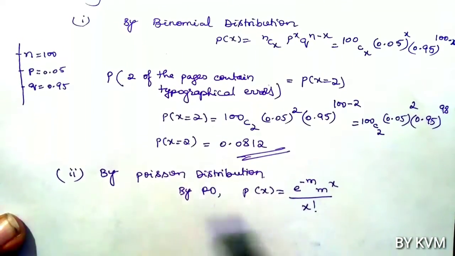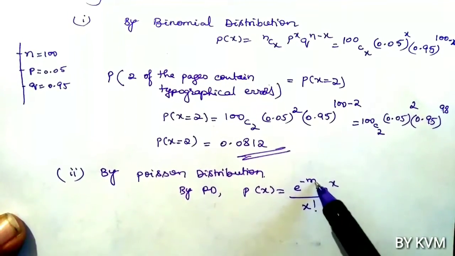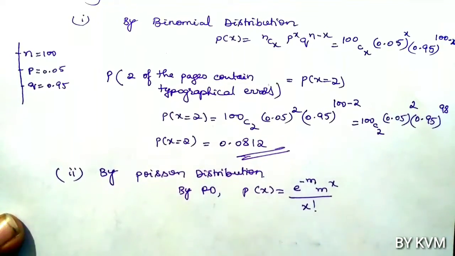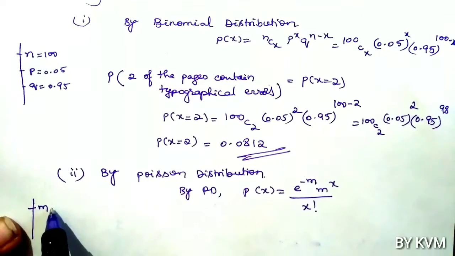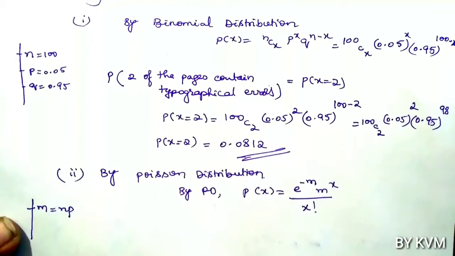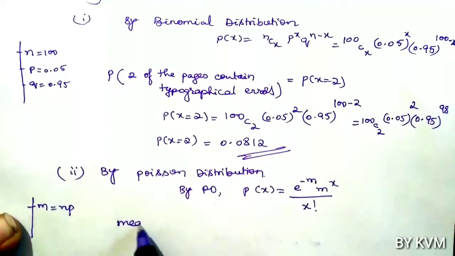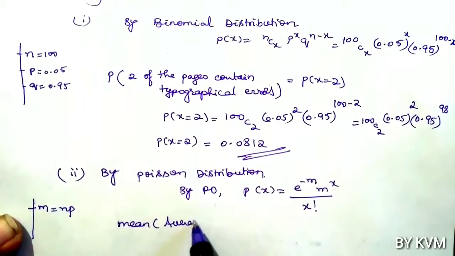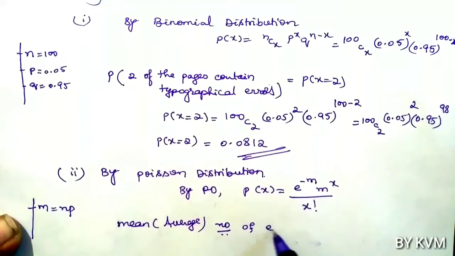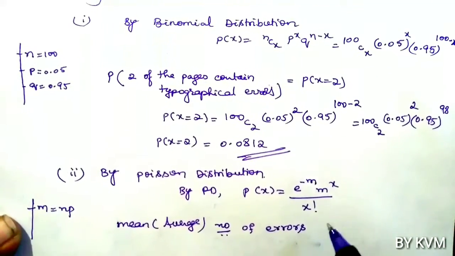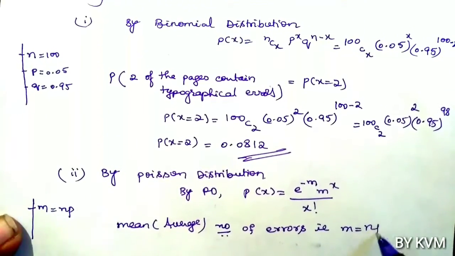Now here m is not given in this problem. They have given n and p. But we know how to calculate m. The mean number of errors, or average, that is m equals n into p.